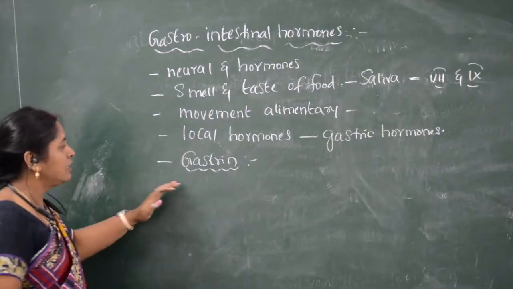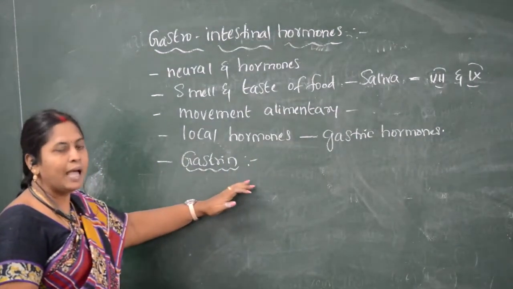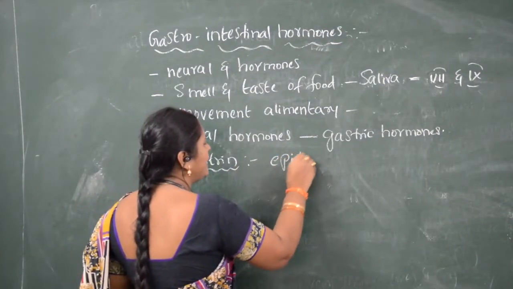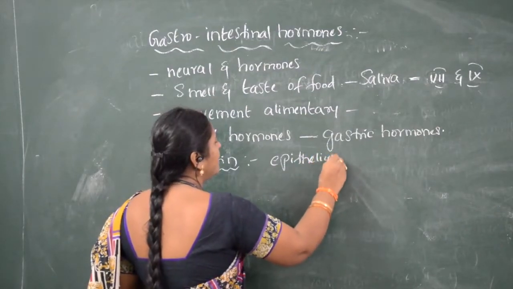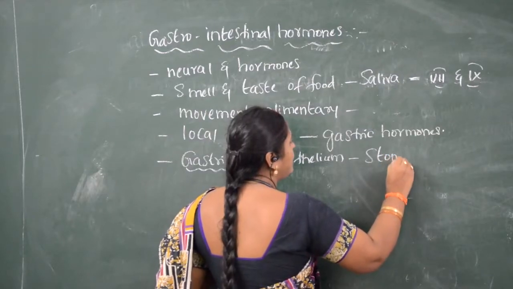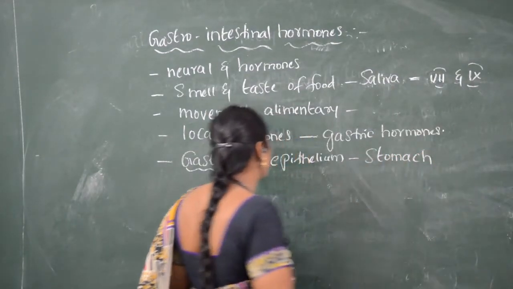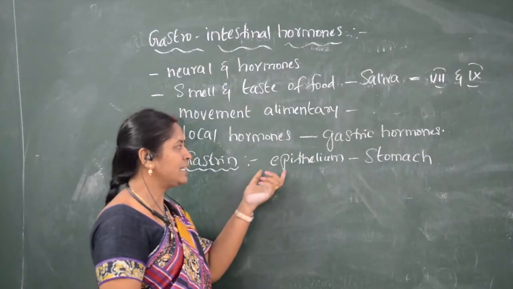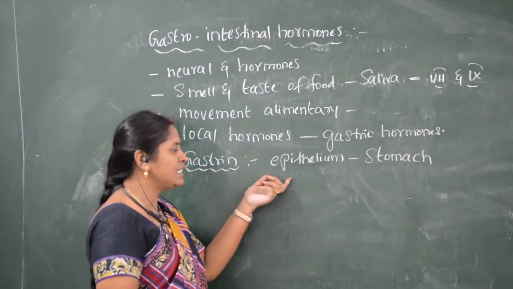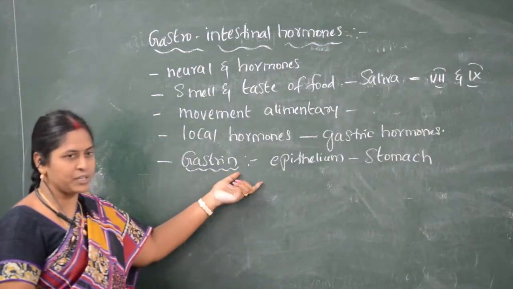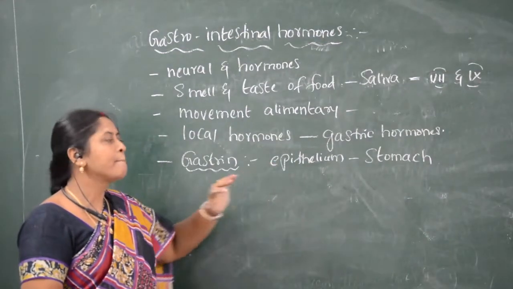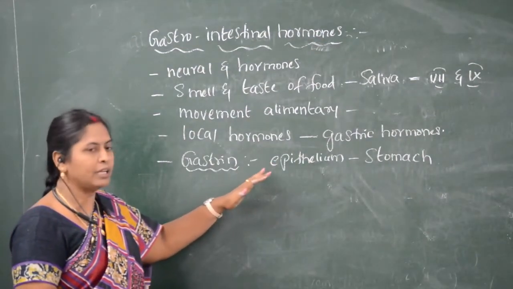Where is gastrin present? Gastrin is present in the epithelial lining of the stomach. The stomach, which is lined with an epithelial layer, releases a hormone called gastrin.